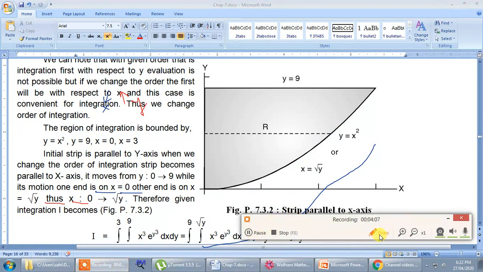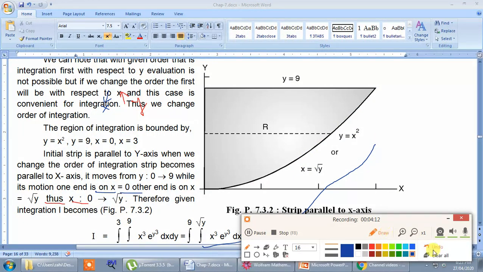And the second curve is y is equal to 9. What is y equal to 9? It is the equation of a straight line.